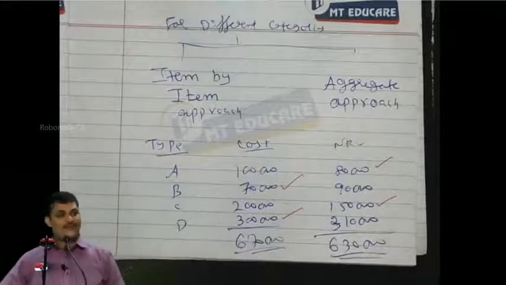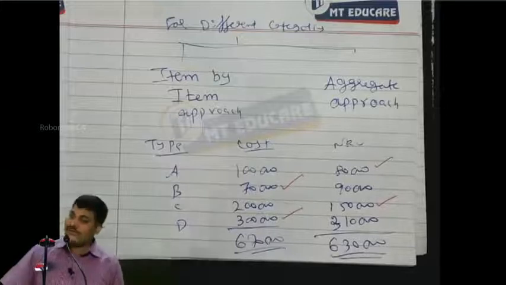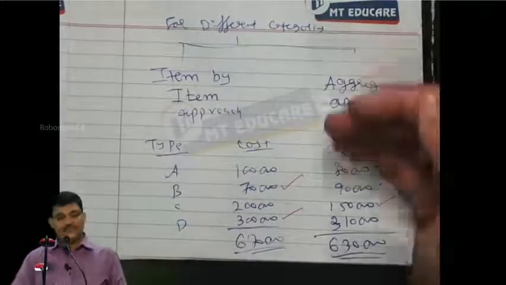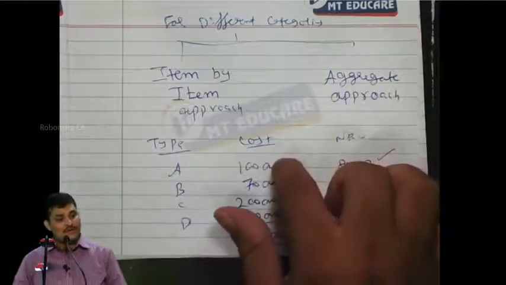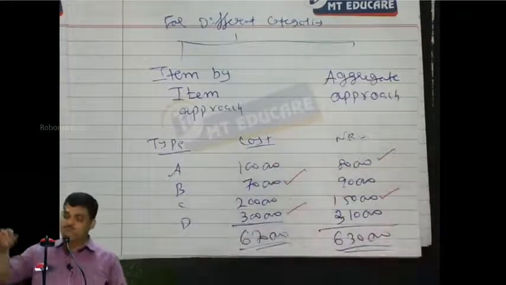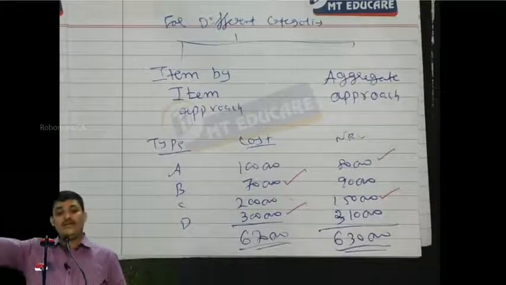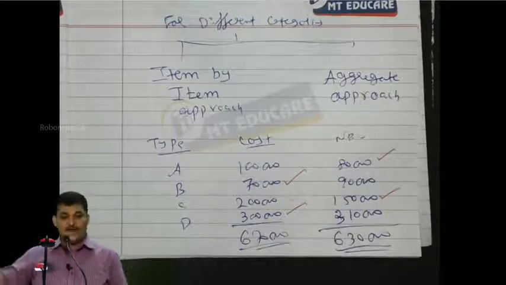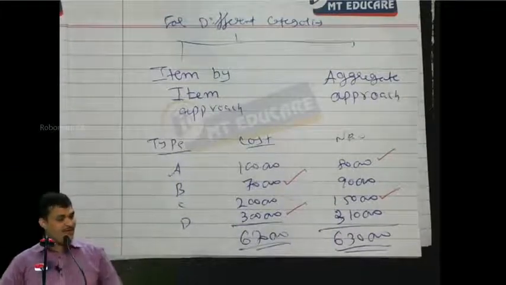In one examination they very clearly said the goods are separable, heterogeneous goods, and gave this information, and asked to find the value of inventories. You should take the asset by asset approach. Sometimes they will give all information and ask you to value the inventory based on the item by item approach and the aggregate approach, then you should find both values and disclose them separately. Understood? So far, 4 marks.